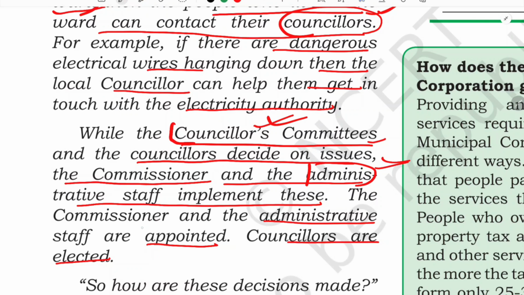Here you need to know the difference: these administrative staff are appointed, that means they have gone through an exam, they have cleared the exam, and they have gained that position, they have been appointed by the government. They are not just appointed randomly, they have studied hard for that exam, and only after they clear the exam do they get appointed. And they are the ones who are going to implement the decisions, that means work on the decisions taken by the councillors' committees or the councillors. I hope you understood.